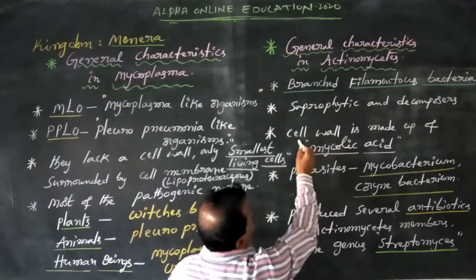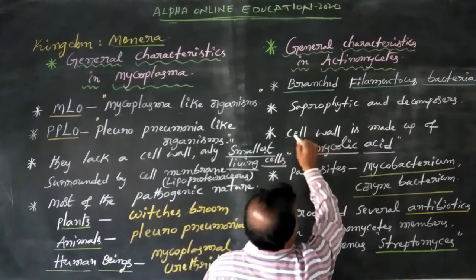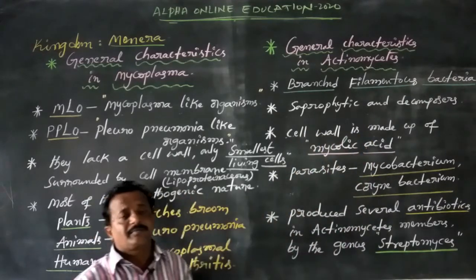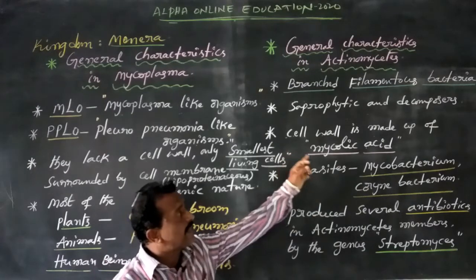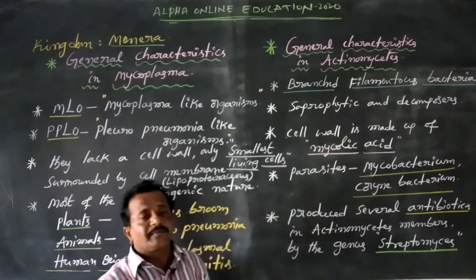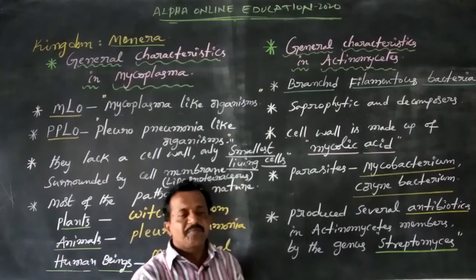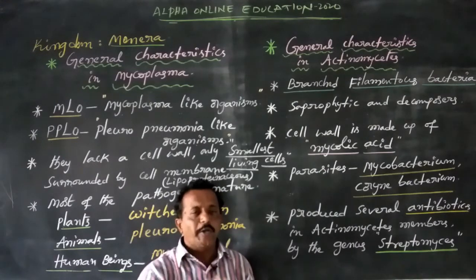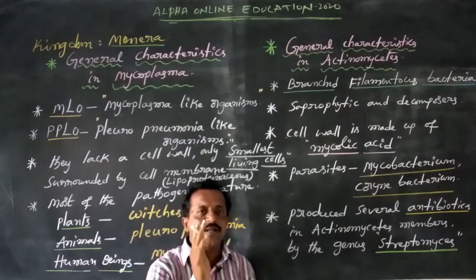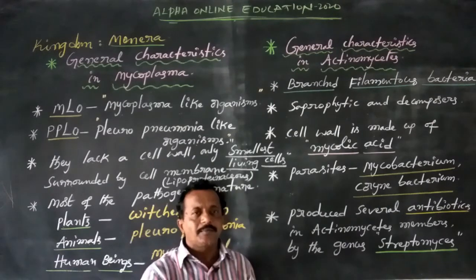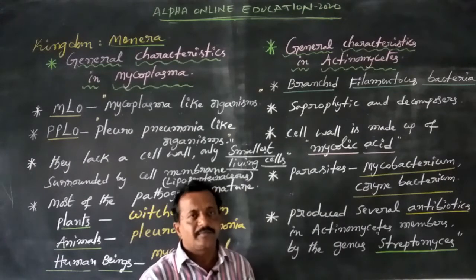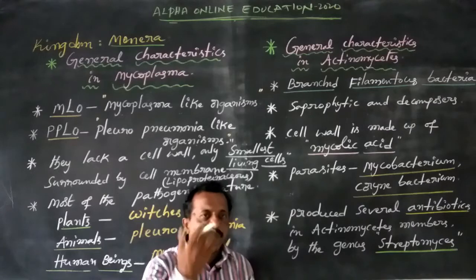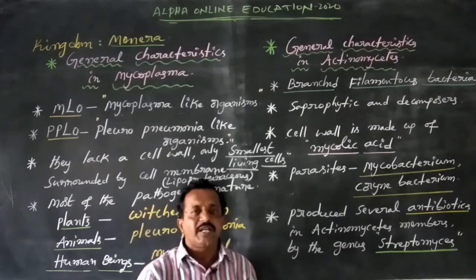And the actinomycetes cell contains a cell wall. This cell wall is made up of mycolic acid. This is very important here. Archaebacteria cell wall is made up of pseudomurein. Eubacteria cell wall is made up of peptidoglycan, murein or muramic acid. Cyanobacteria cell wall or filament is made up of one gelatinous sheet.